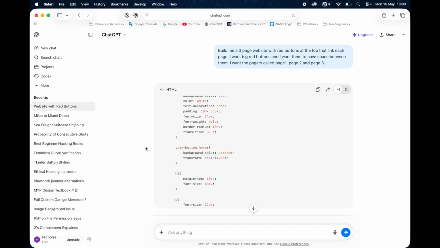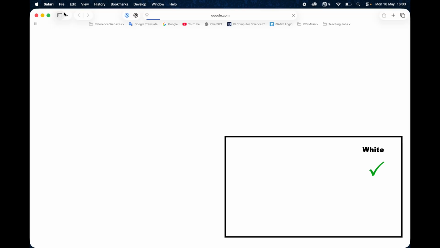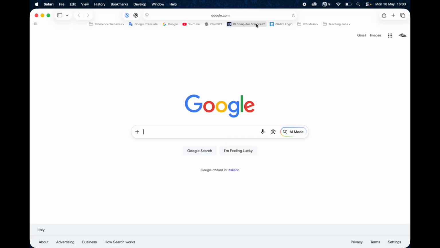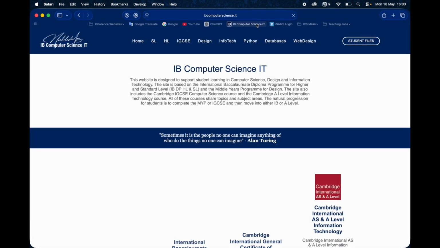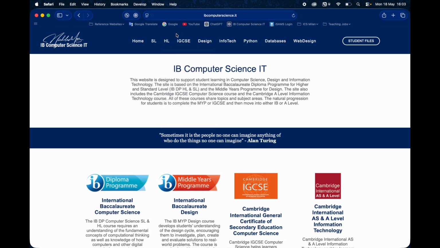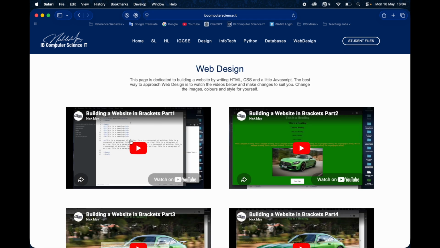That's a big black. So now let's go the opposite route. What happens if we do it all ourselves, 100% we do it ourselves? Well, that would be a pretty easy way to do that too. You watch the tutorial lessons that I've given you, which are a step-by-step guide on ibcomputerscience.it. You go to the website and you watch these videos.